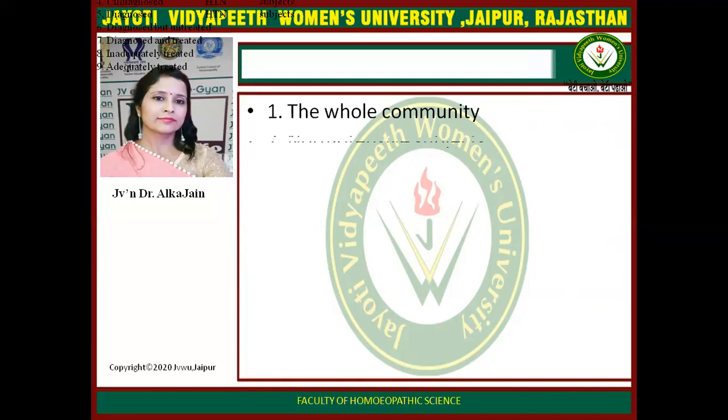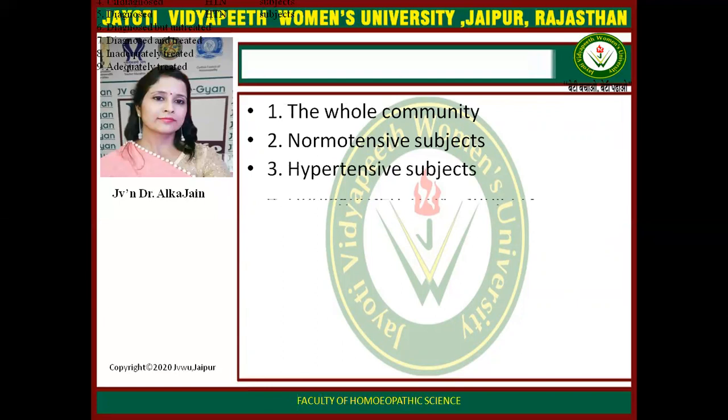So here it is, which shows the picture of the rule of halves. The first one is the whole community. The second one is the normotensive subjects. The third one is hypertensive.